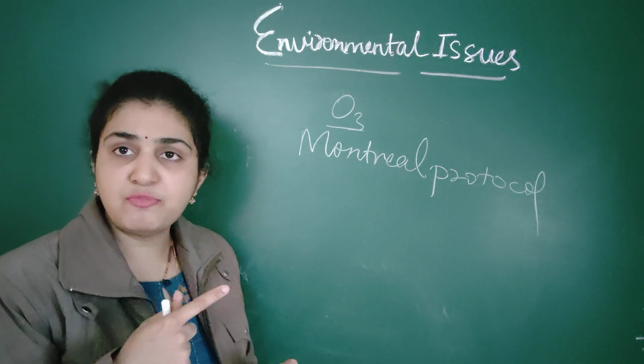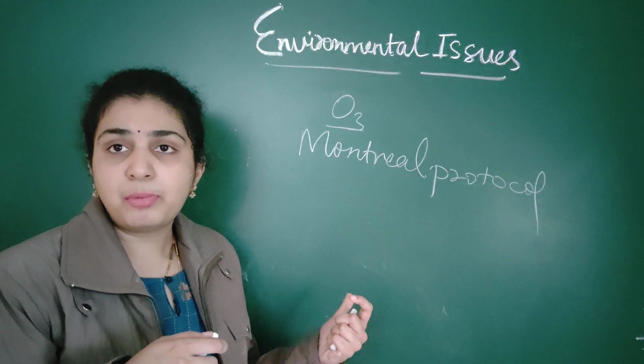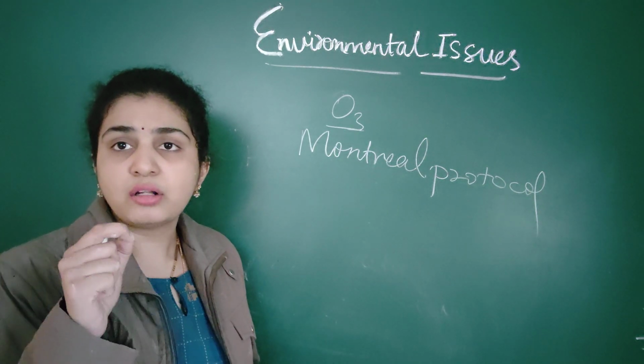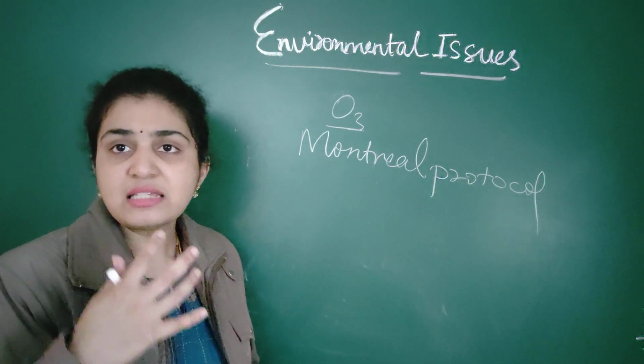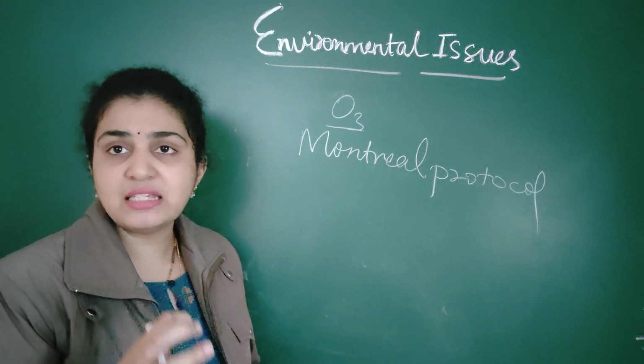The important thing you should remember is that the Montreal Protocol was proposed in 1987 to reduce the emission of ozone depleting substances. So in 1987, the Montreal Protocol was introduced to reduce the emission of ozone depleting substances.